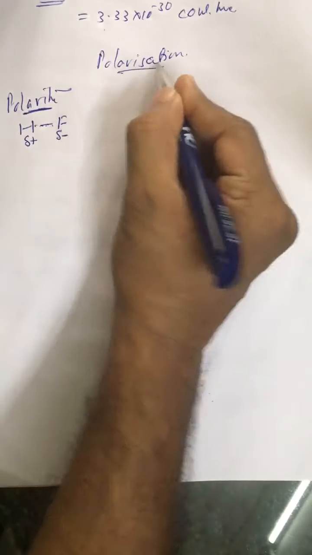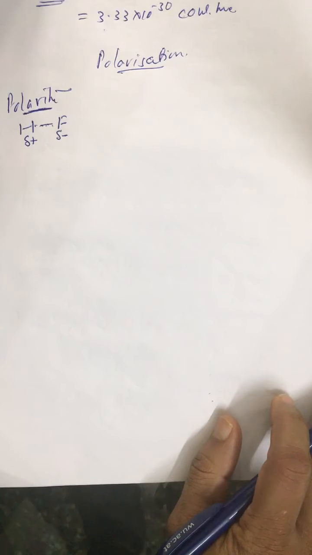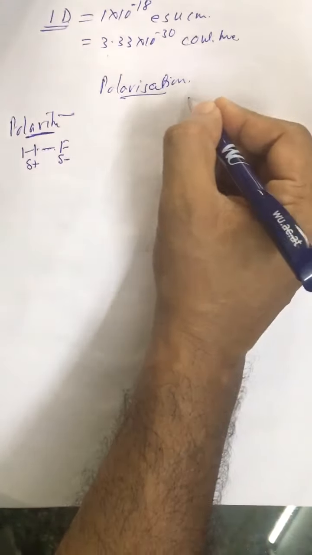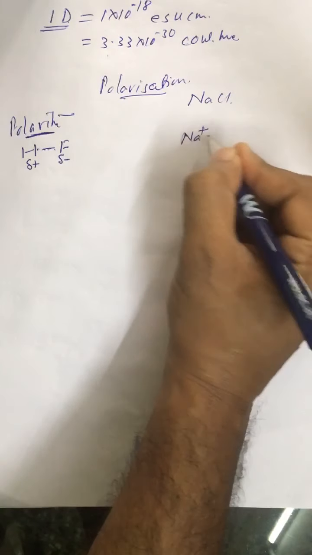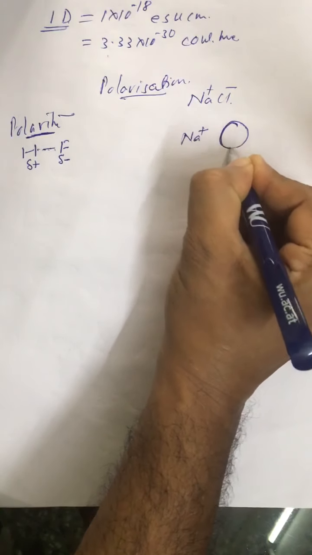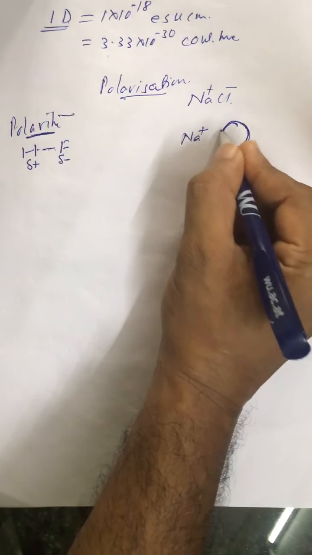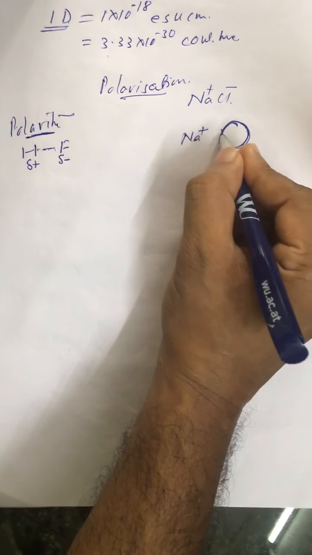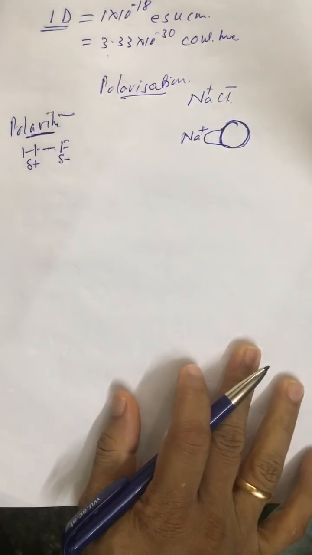Here it is opposite. Polarization is the covalent character in an ionic bond. So what is this polarization? If you look at any ionic compound, a cation is present near an anion like Cl negative. What happens? The electrons present in the outermost shell of the anion get attracted towards the cation.